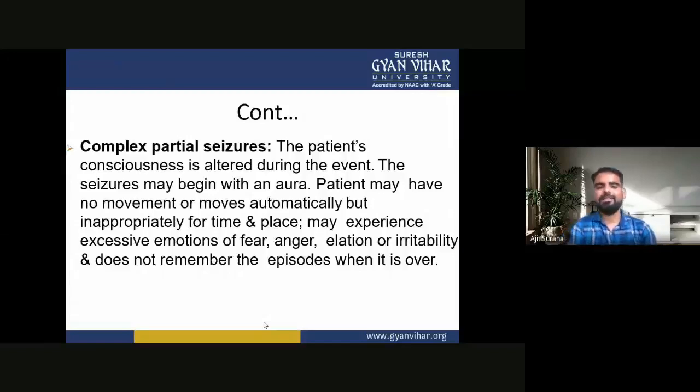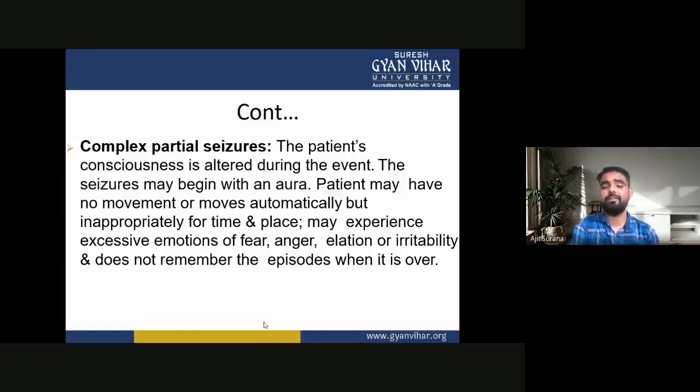So in complex partial seizure, the patient's consciousness is altered during the event. The seizures may begin with an aura. The patient may have no movements or move automatically but inappropriately for time and place. The patient may experience excessive emotions of fear, anger, elation, or irritability, and does not remember the episode when it is over. So this is all about complex partial seizure.